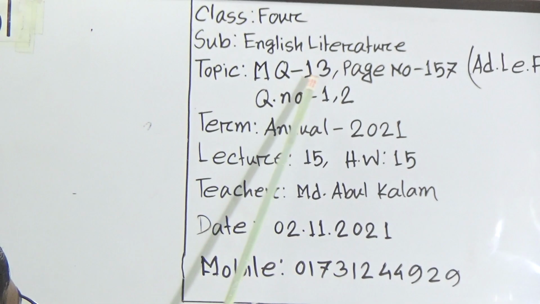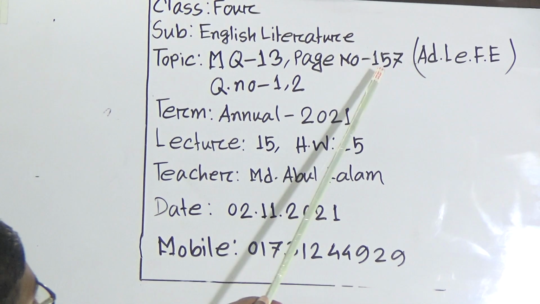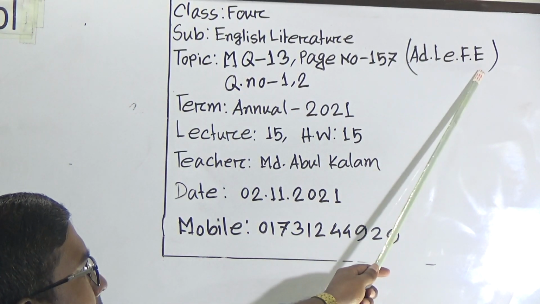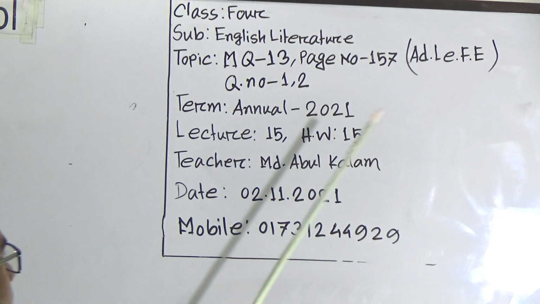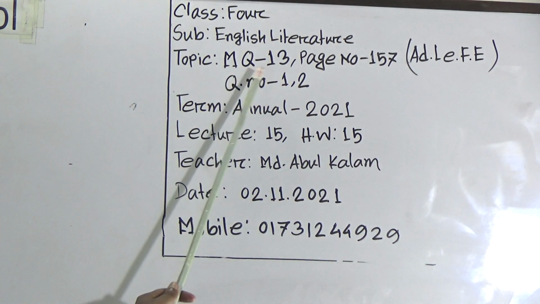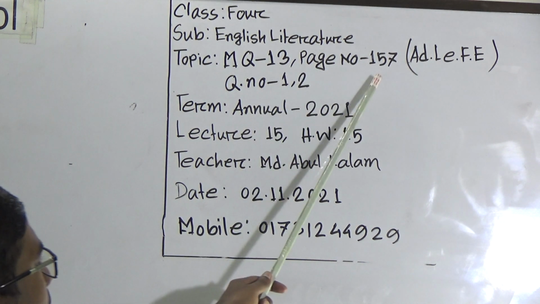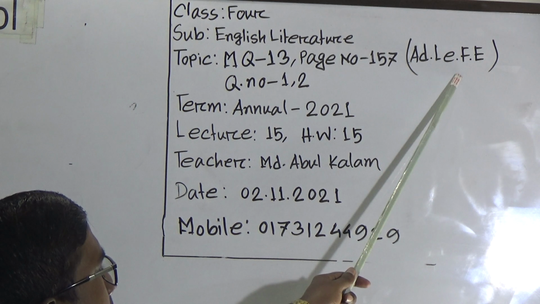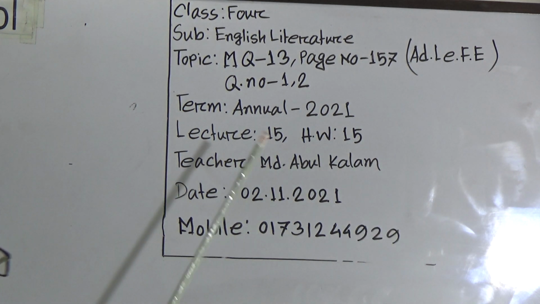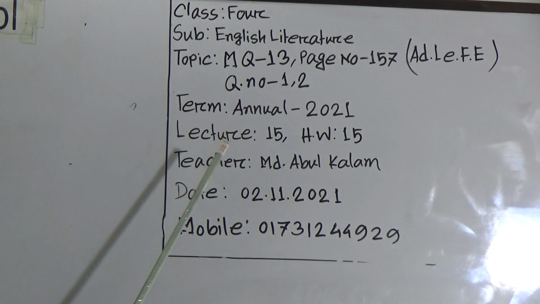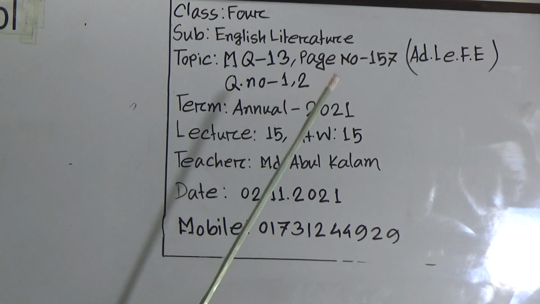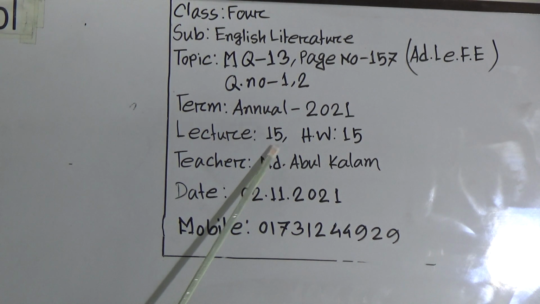It is model question number 13, page number 157 from your Advanced Learner Functional English. I am telling again, our today's topic is model question number 13, page number 157 from your Advanced Learner Functional English book. In our practice session, we will have question number 1 and 2. This is our lecture number 15, and homework number 15 also.